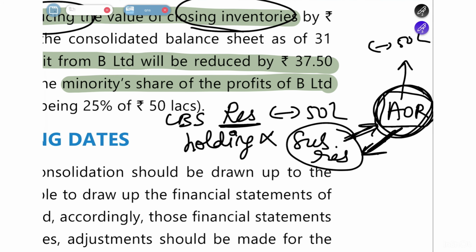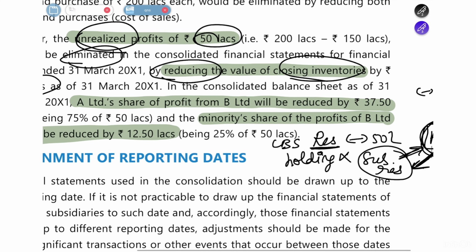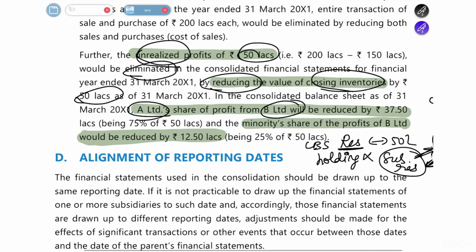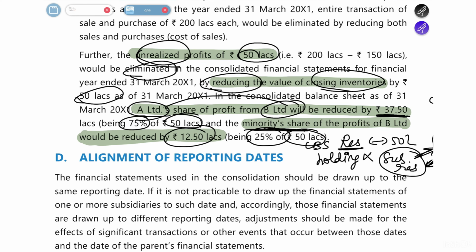So this profit which B Limited had earned of 50 lakh rupees will be split between A Limited and the minority as well. From A Limited's share of profit, you have to reduce 37.5 lakh, which is 75% of 50 lakh rupees. And from the minority share, you have to reduce 12.5 lakh, which is 25% of 50 lakh rupees.